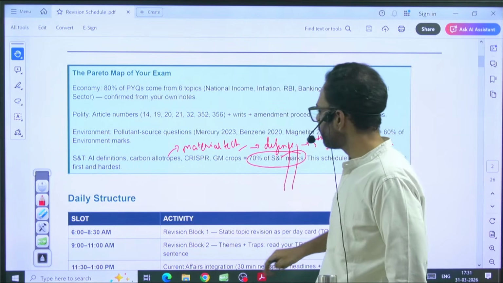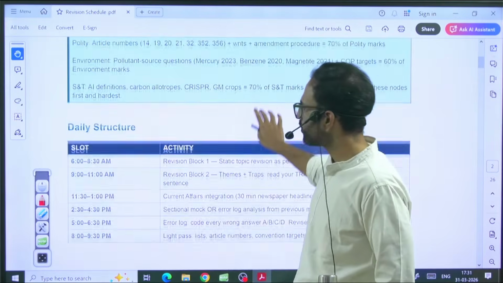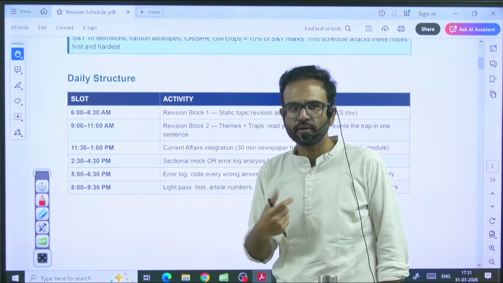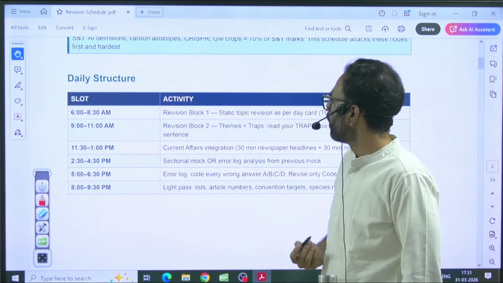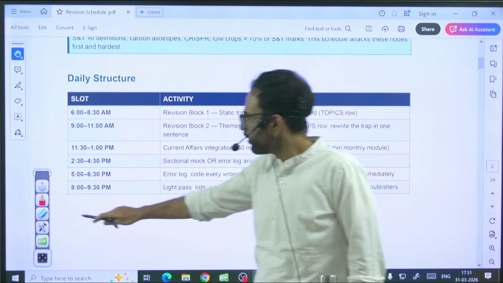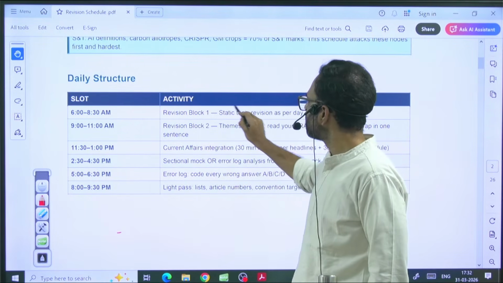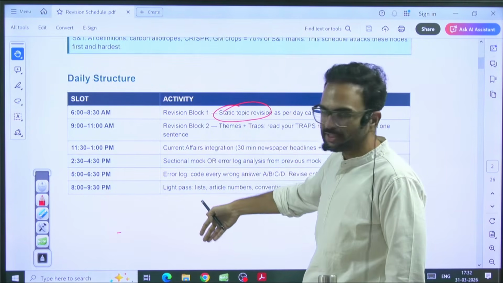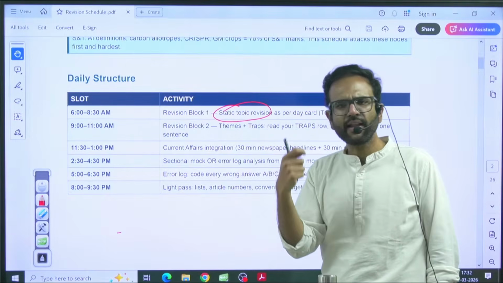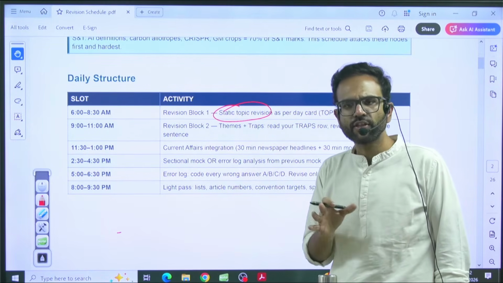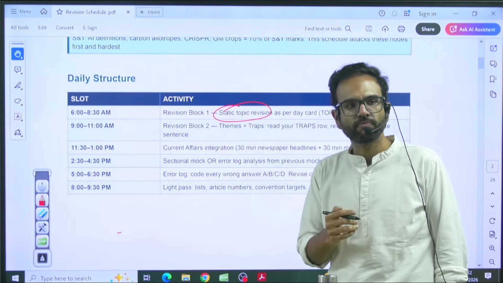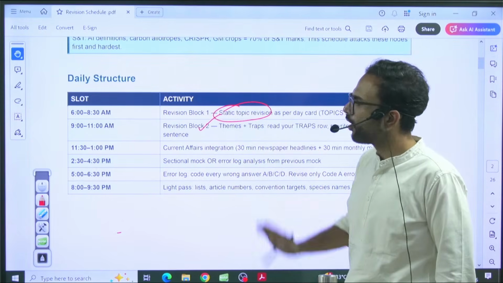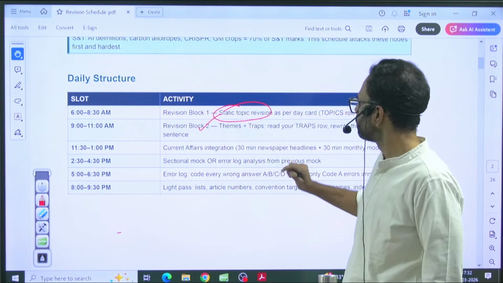So how do I want your daily schedule to look like? Let's say you're starting at 6. You can adjust your schedule accordingly. A lot of you asked me for a specific schedule. So block 1 will definitely go towards static topics. There is a topics row in the next pages that I'll show. I gave you a detailed line by line delineation of which topics to study every day on a daily basis. Then you have a second block for revision.